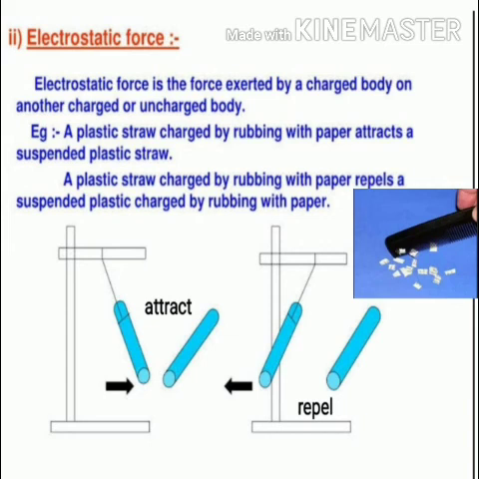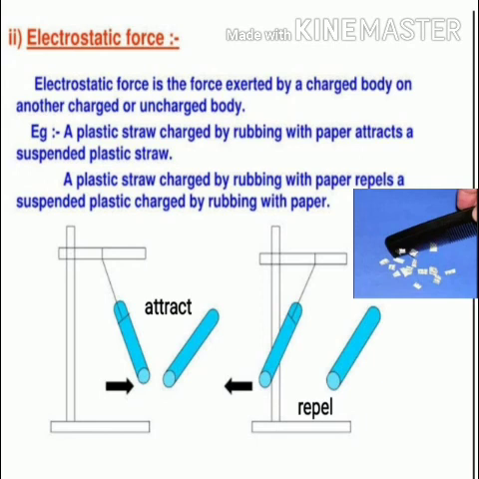Now rub that comb in your hair for some time. After that, again bring it near the pieces of paper. Now you will find this time that the tiny pieces of paper are attracted towards the plastic comb. So in the second situation, the plastic comb is acting like an electrically charged object, which is exerting an electrostatic force, and that electrostatic force is attracting the pieces of paper.